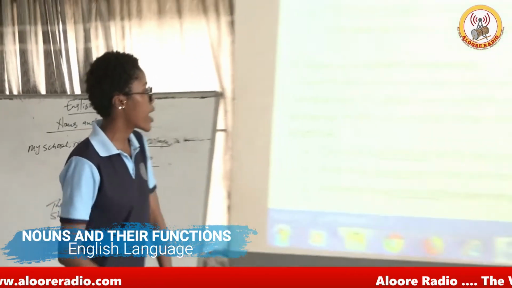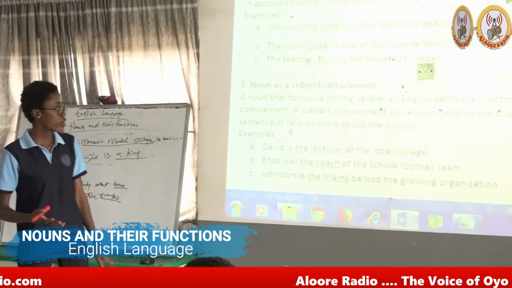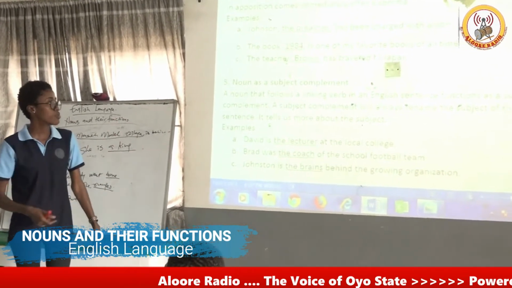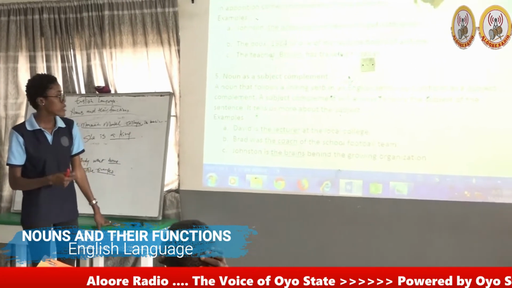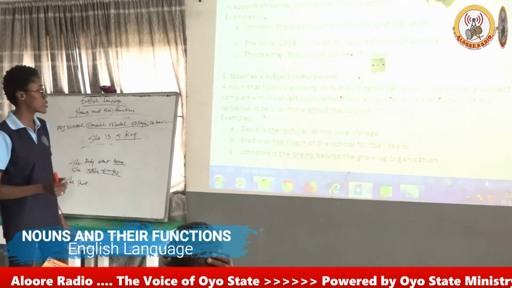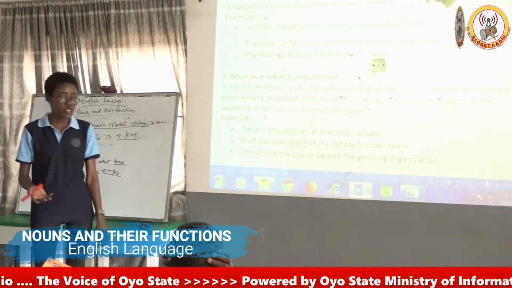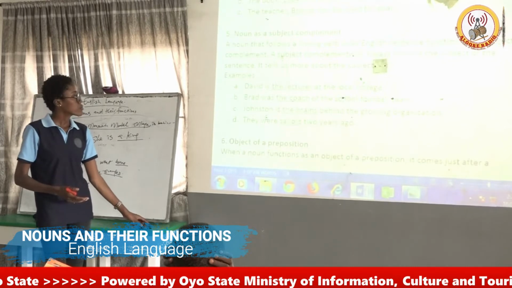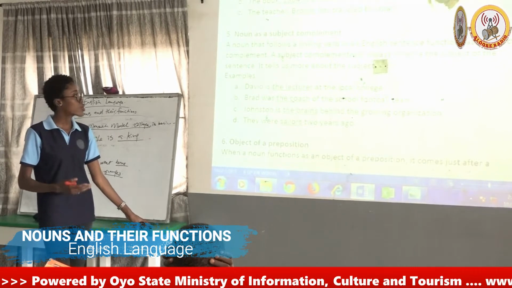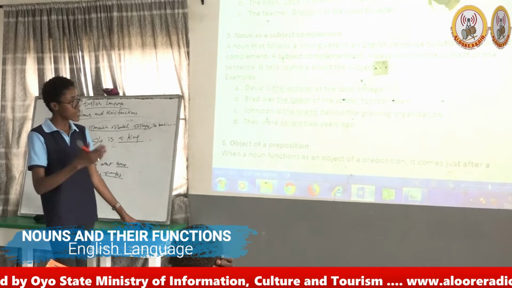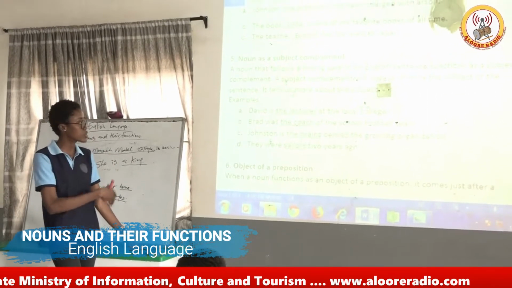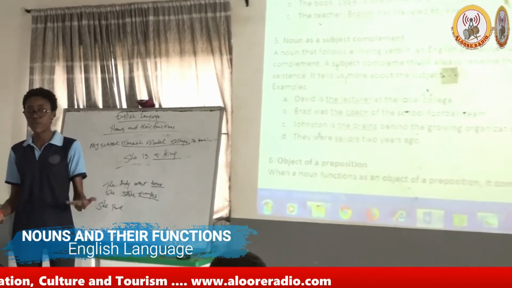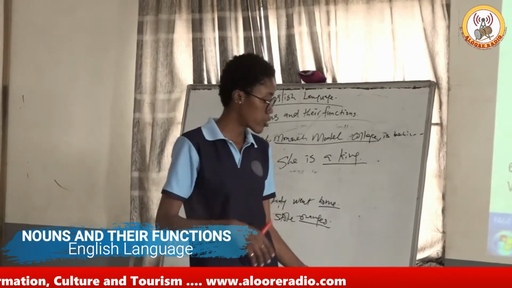Okay, let's look at some of these examples. David is the lecturer at the local college. The lecturer here is the subject complement, telling us more about the subject, David. Brad was the coach of the school football team. The coach also, subject complement to the subject, Brad. Then we also have Johnston is the brain behind a growing organization. The brain acting as a subject complement to the subject, and they were sailors 2 years ago. Sailors and they are the same person, but it is complemented both of them.